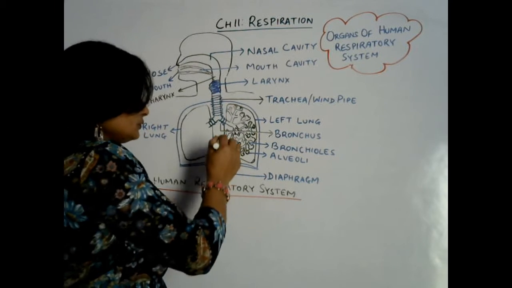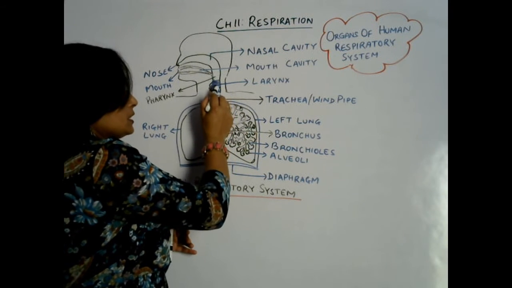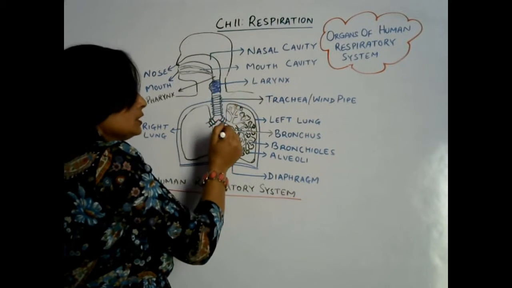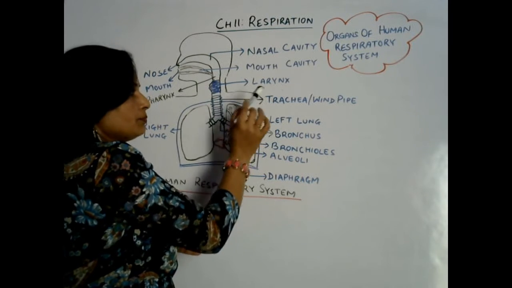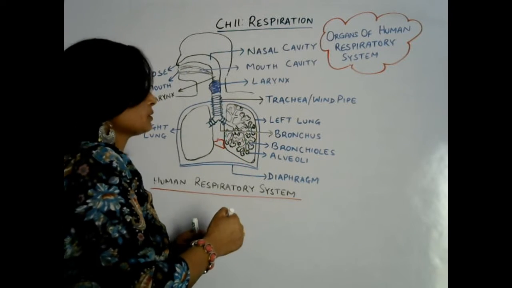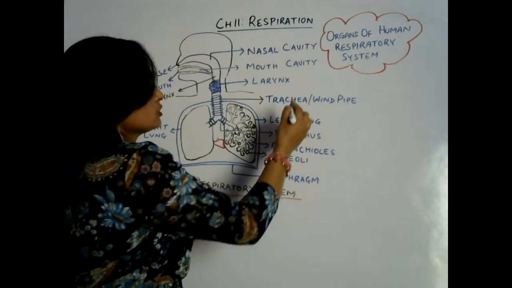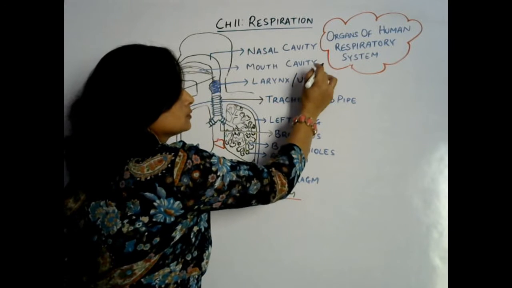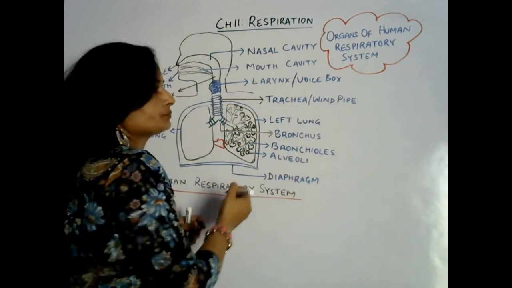Okay, and here is the larynx. The larynx connects the nasal cavity and the lungs, the different parts, trachea, windpipe. So basically this is a part of the respiratory system, the larynx. It is also called the voice box. Larynx is also called the voice box.